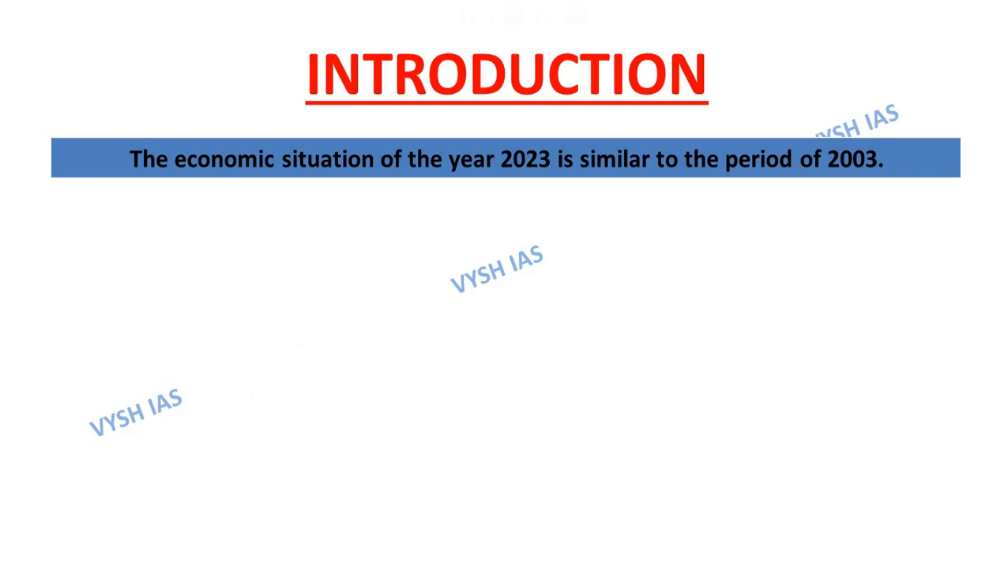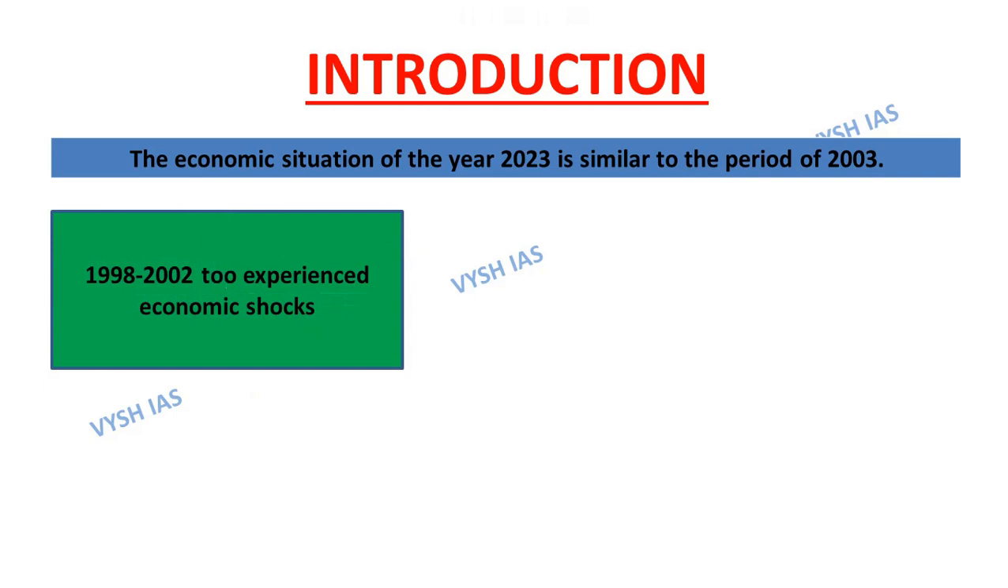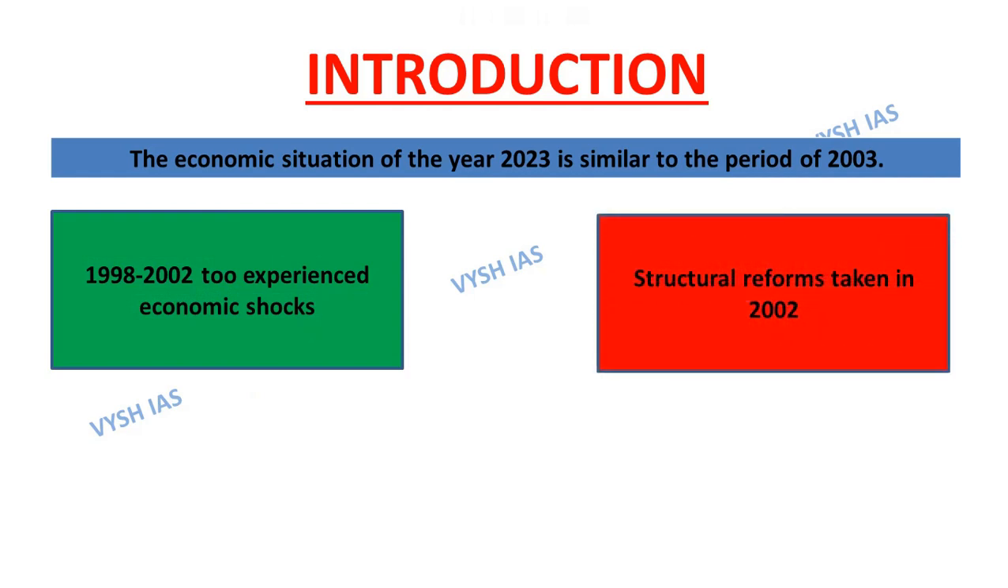The economic situation of the year 2023 is similar to the period of 2003. I will try to explain this point with the help of 4 boxes. The period between 1998 to 2002 experienced economic shocks like balance sheet stress and global shocks, which is analogous to 2020 to 22. Box number 2 is regarding the structural reforms. The structural reforms that were taken in 2002 paid growth dividends from 2003. Similarly, structural reforms that were taken post-pandemic will ensure faster growth.